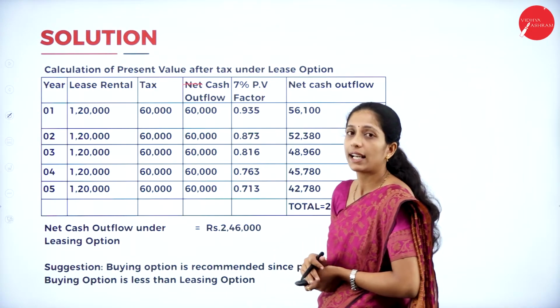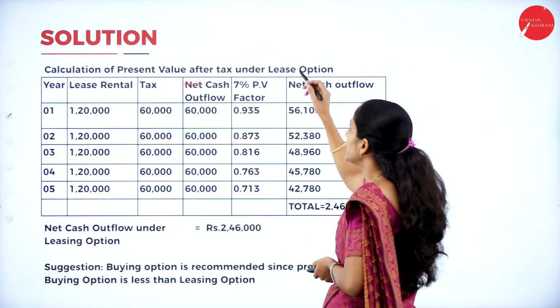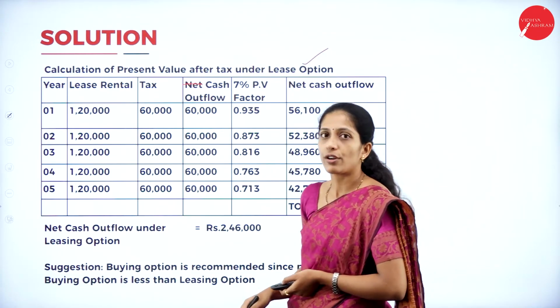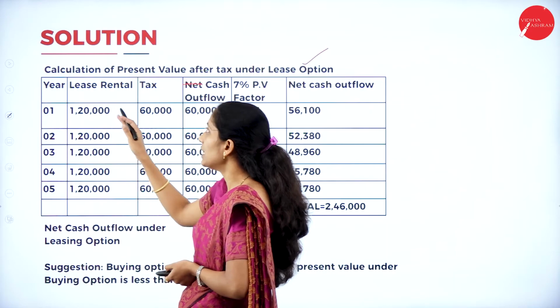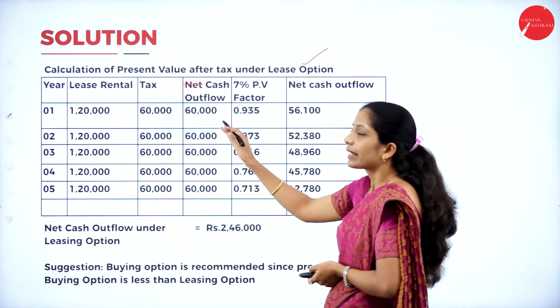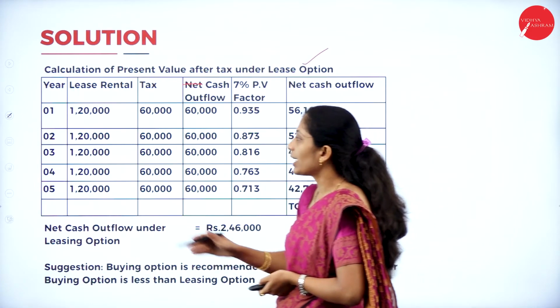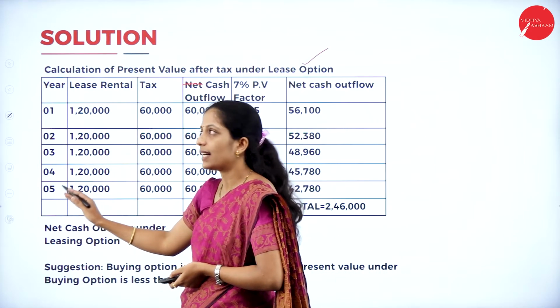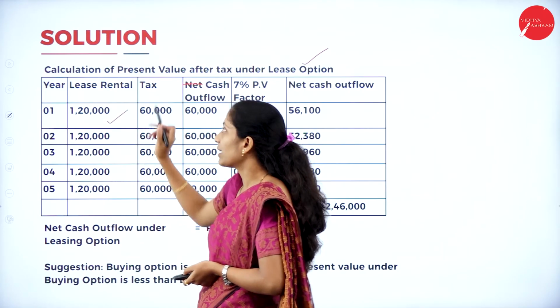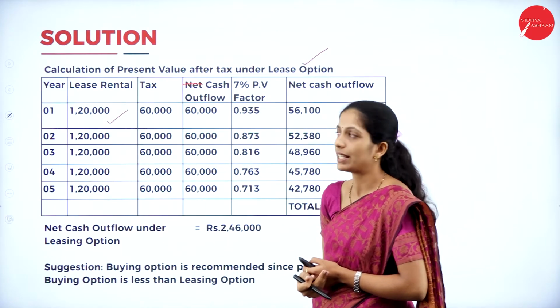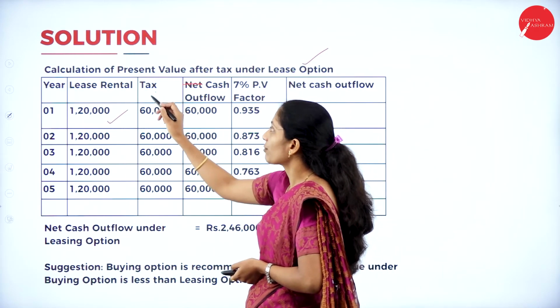So we have to calculate this cash outflow under leasing option. So here also your table remains here, lease rental, tax, cash outflow, PV factor and net cash outflow. So here remains same 1 to 5 years. Lease rental they have given in the question, 1,20,000 lease rental. Next, tax at 50%.